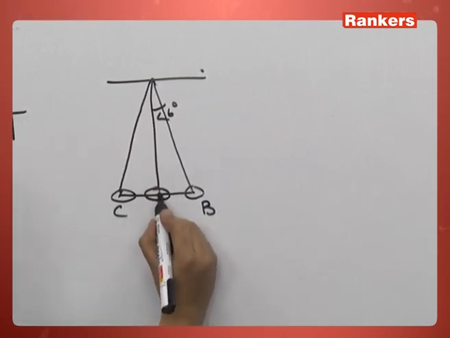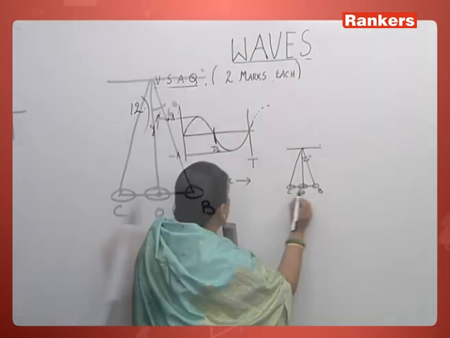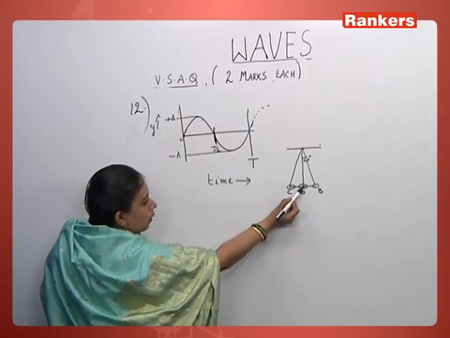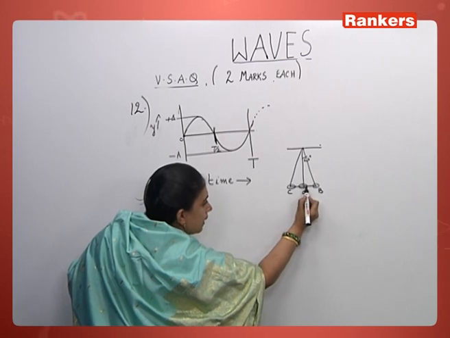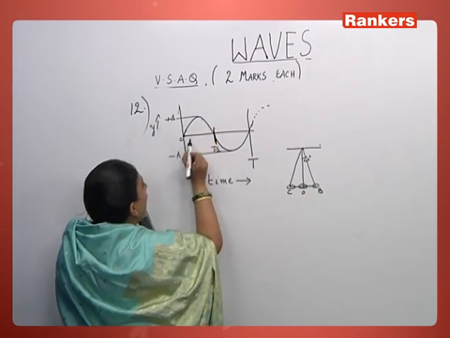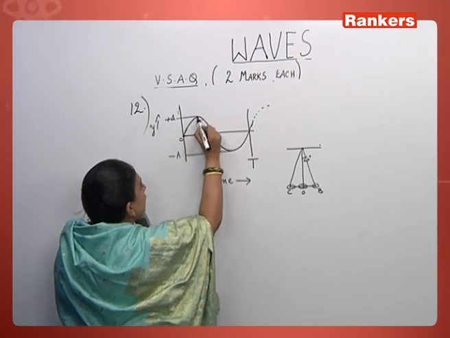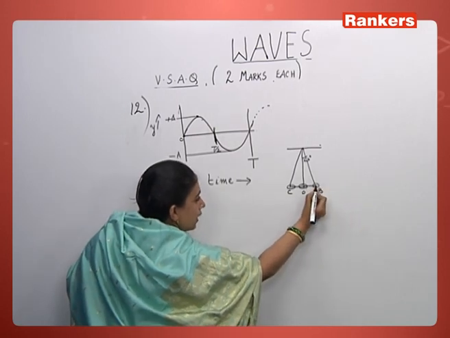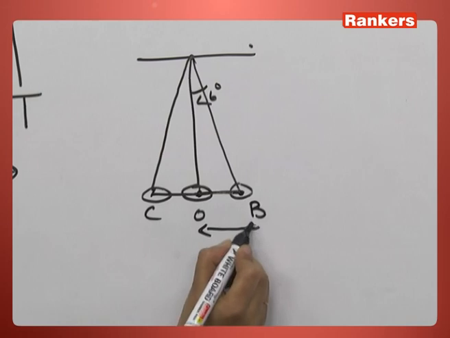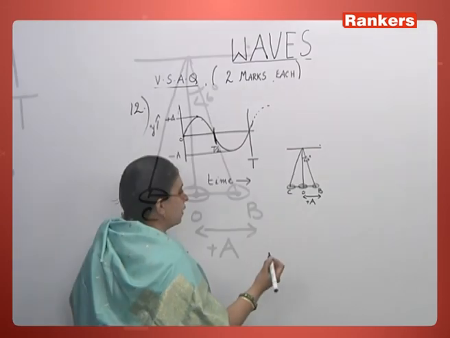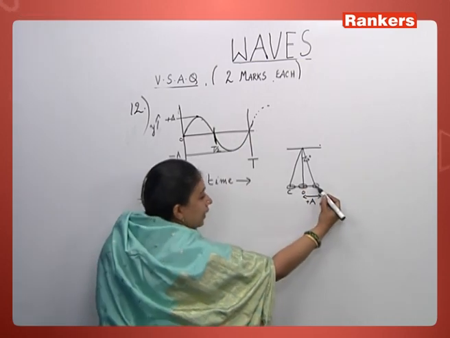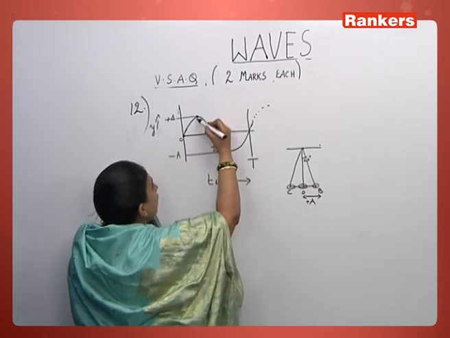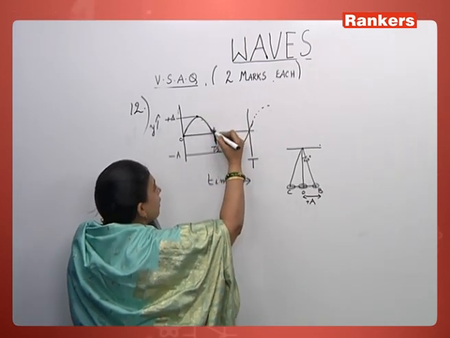Suppose this is the mean position, 0. That is, at time t equal to 0, displacement is 0. But as the time is increasing, displacement is increasing. It becomes maximum, plus A, in one direction where displacement is positive. So when it comes to position B, displacement is maximum and I call this plus A. After it comes here, again what's happening to the displacement? It's gradually decreasing, so in the graph it's gradually decreasing.